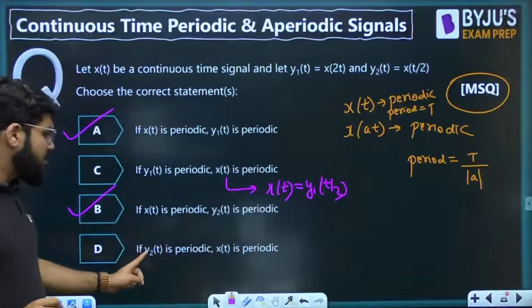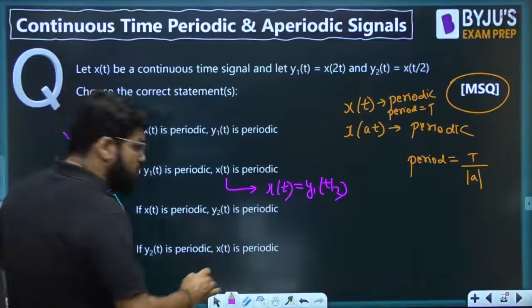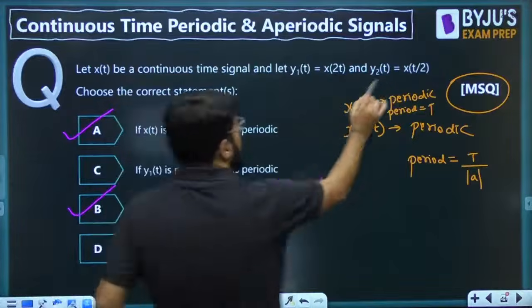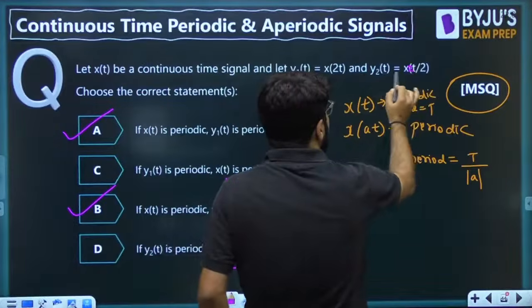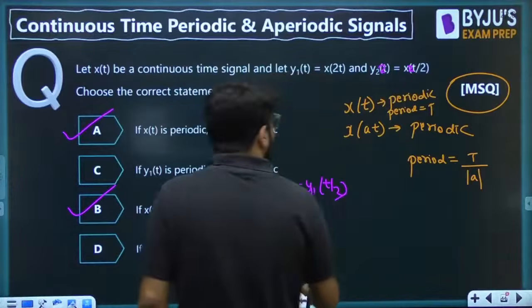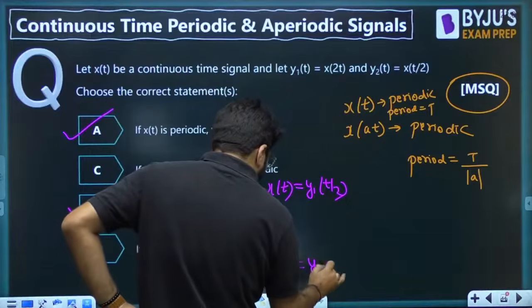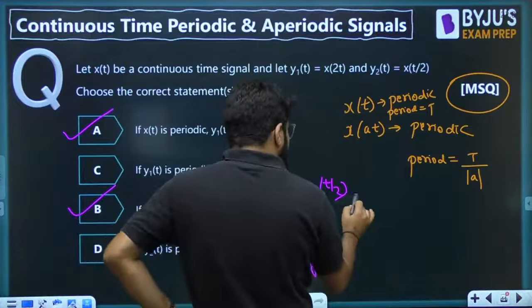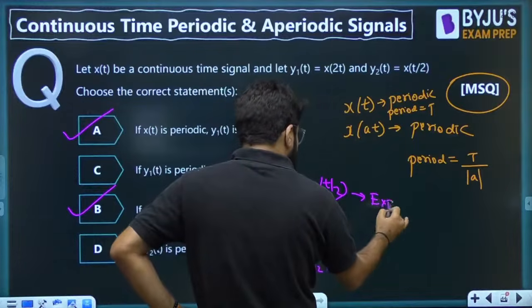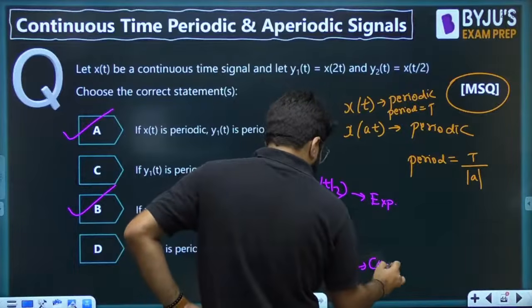Similarly, for the fourth option, y2(t) is periodic. So what is the expression for x(t)? Here I have to multiply by 2, so here also 2 will come. So x(t) will be y2 of 2t, but this is again the expansion case, and the second one is compression.